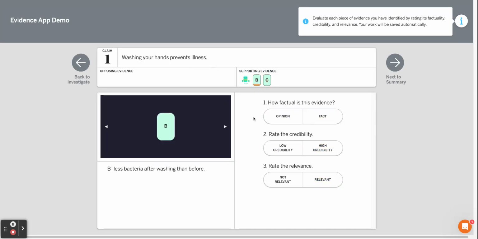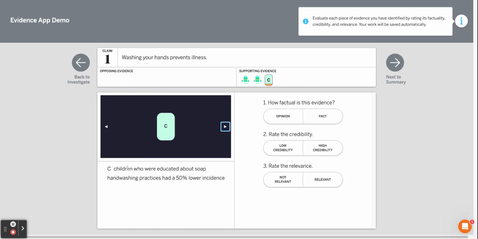Let's click B. How factual is the evidence for B? Less bacteria than before after testing in the microscope? That's a fact. It's something observable. How credible is it? I would say that the source is the person in the story. That's high credibility. Is it relevant? It's also relevant. So we've got really strong evidence again.